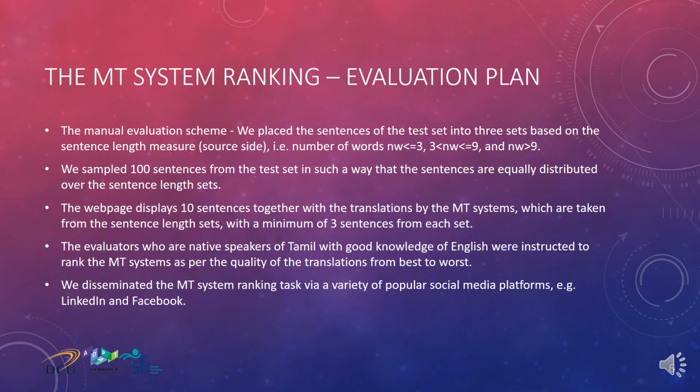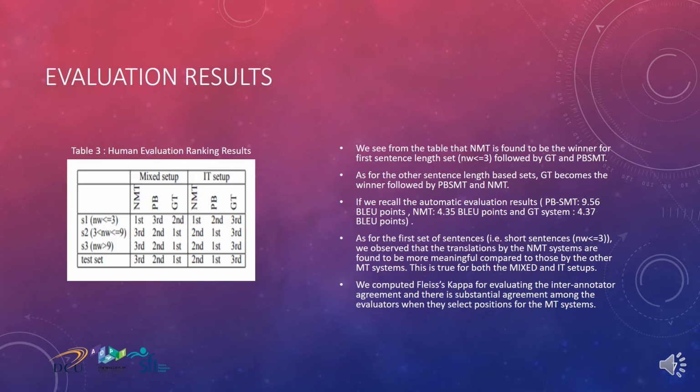We see from the results that NMT is found to be the winner for the first sentence length set, that is the short sentence length set, followed by GT and PBSMT. As far as the other sentence length categories are concerned, GT becomes the winner, followed by PBSMT and NMT. So short sentences are translated better by the NMT engine, whereas GT translates the medium and longer sentences better.